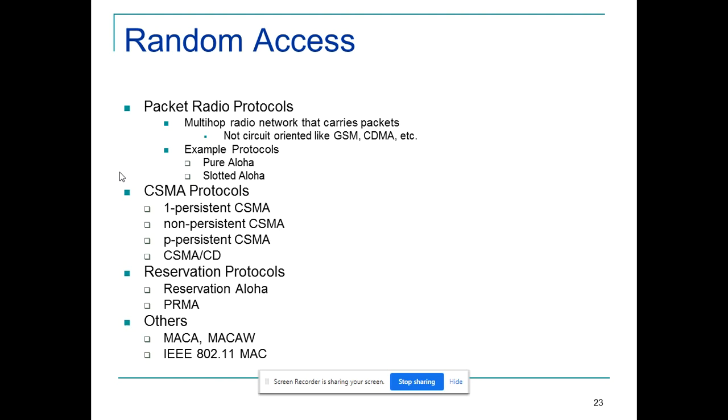Resource reservation is the main theme of multiple access techniques. How am I going to do my resource reservation? Because while I am transmitting data, no one else should transmit. So that road will be very neat, and I can perform a fast data transfer. That is the idea behind it.